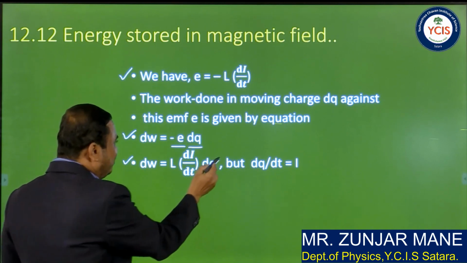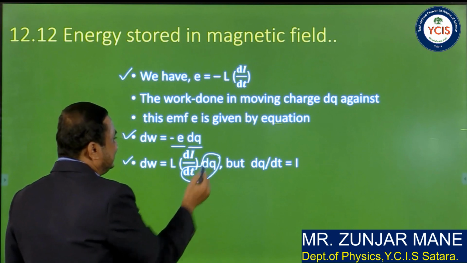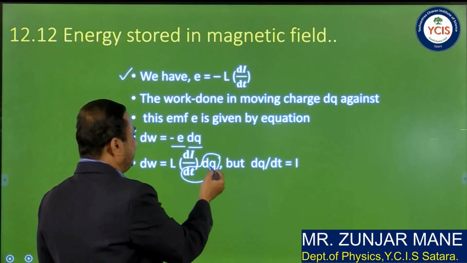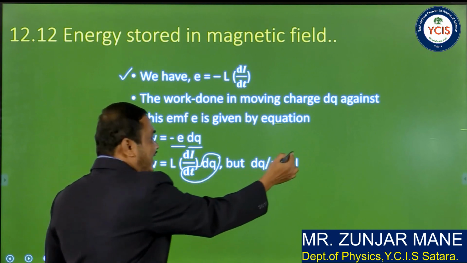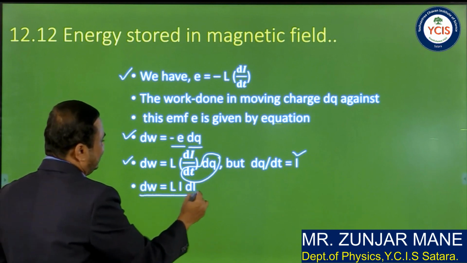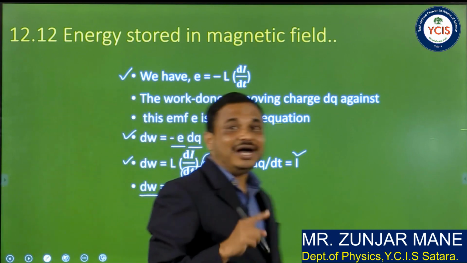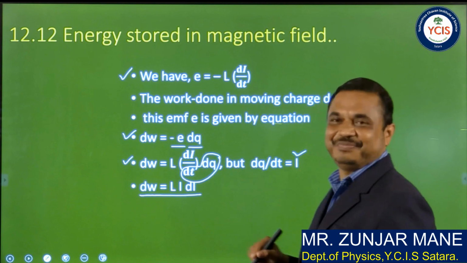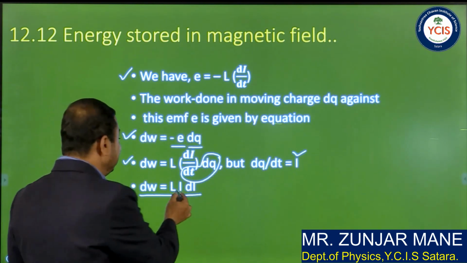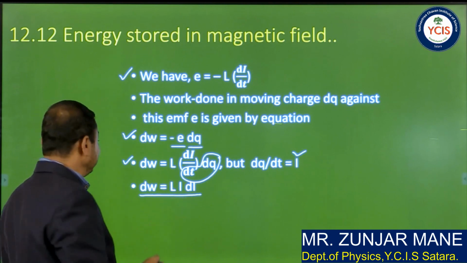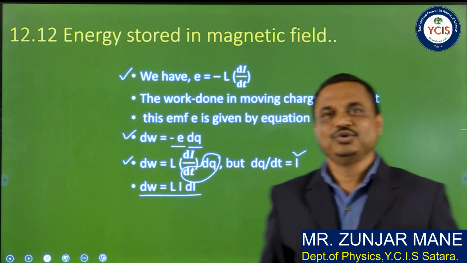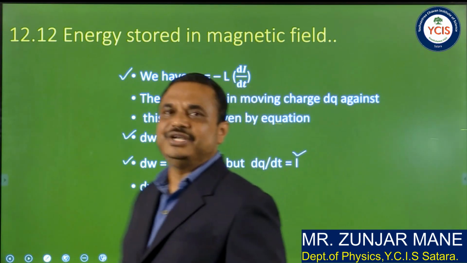But dq by dt is, by definition, the current. Now substitute the value of dq by dt as I. So we have dw equal to L into I into di. So L is the self inductance, I is the current, and di is the change in current. So this is the small work done to send a charge dq.